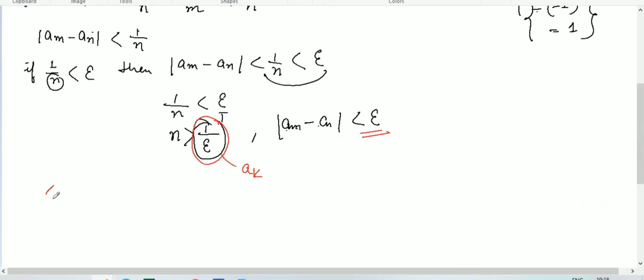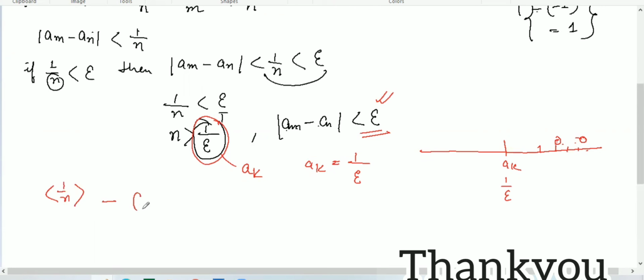So a_K is 1 over epsilon for this sequence, and after that, if you randomly choose any two numbers, whose difference will be less than epsilon, then you can say that the 1 over n sequence is a Cauchy sequence.